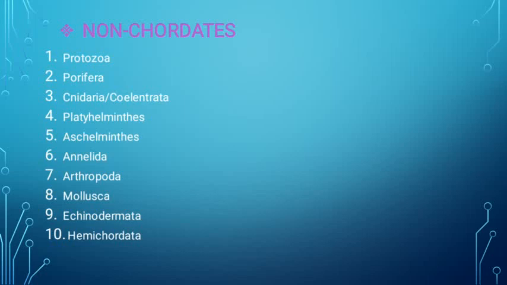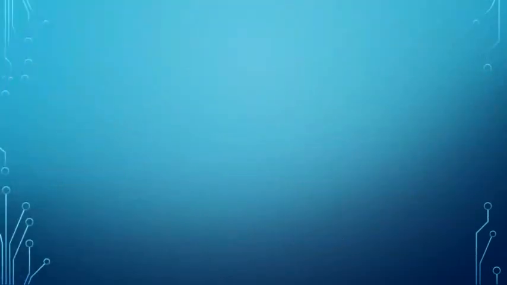Actually Hemichordata is not included in non-chordates, but here in your syllabus it is given as non-chordates only. But Hemichordata is, you can say, a middle phylum between chordates and non-chordates. From Hemichordata half chordate is started. But in your syllabus non-chordate is given, it includes Hemichordata phylum. Okay, so let us learn that.